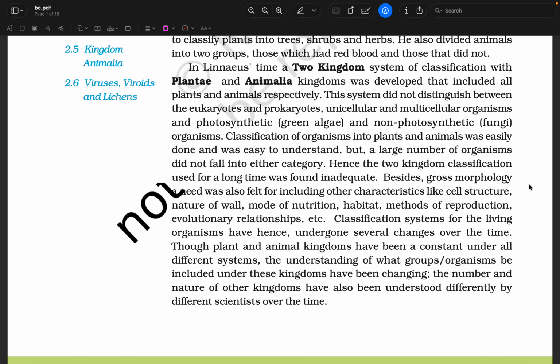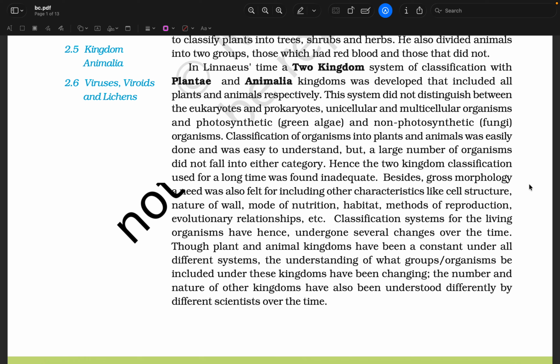Besides gross morphology, a need was also felt for including other characters like cell structure, nature of wall, mode of nutrition, habitat, methods of reproduction, evolutionary relationships, etc. Classification systems for living organisms have hence undergone several changes over time.